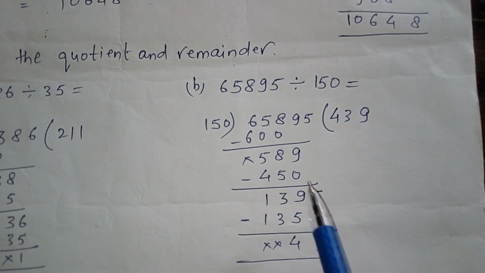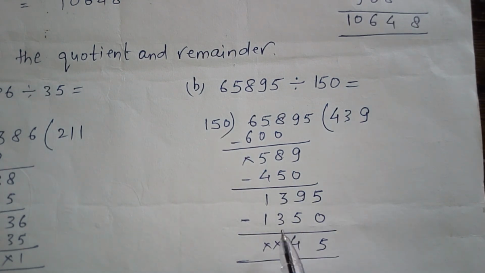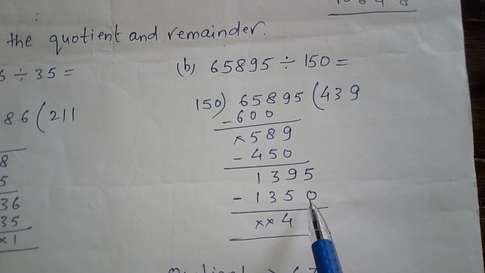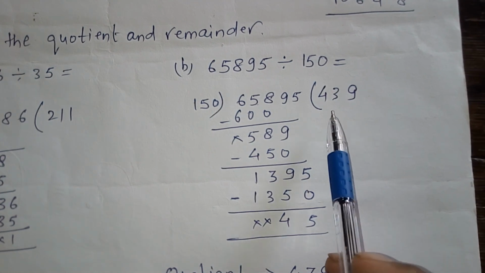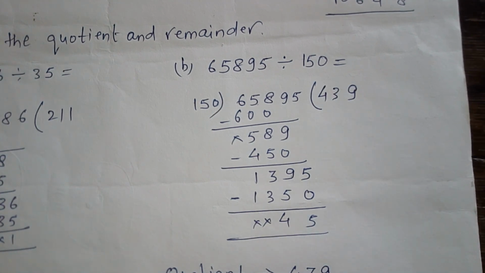Again we can note down the next number, 5. So 5 is here. 150 into 9, 1350. After subtraction, the remainder is 5 minus 0, 5. 9 minus 5, 4. After subtraction you will get the quotient 439 and the remainder 45.